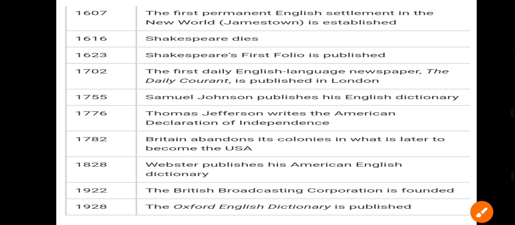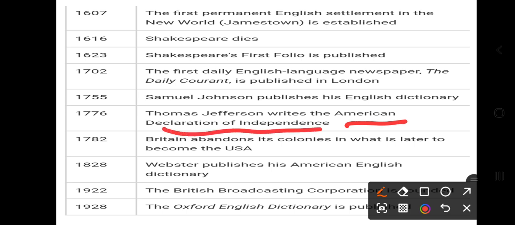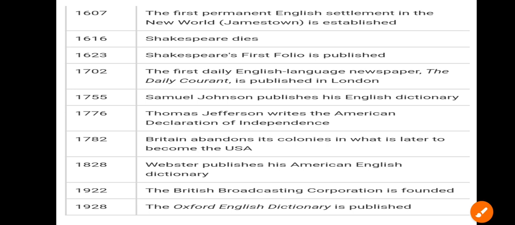Now, 1776, Thomas Jefferson writes the American Declaration of Independence. So he has written the American Declaration of Independence in English. Who? Thomas Jefferson. Then Britain abandons the colonies in what is later to become the USA. So then it was again a big change.